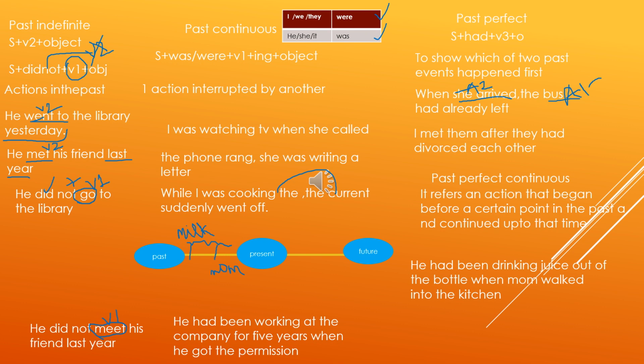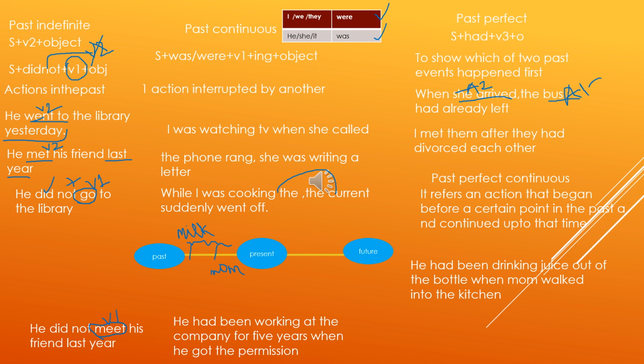Here you can see a picture on the screen where a girl is writing an application. In the second picture, a girl is showing her work to her class teacher and she is saying, I have written an application. So the first picture refers to an ongoing action happening now, so it is present continuous tense, as she is saying, I am writing an application. And in the second picture we can guess that a few seconds back she completed writing an application, that is a recent finished action. This is why she is saying, I have written an application.